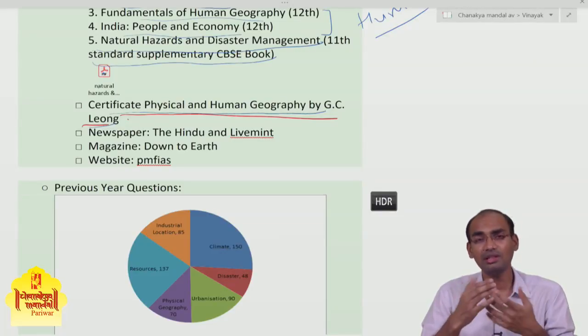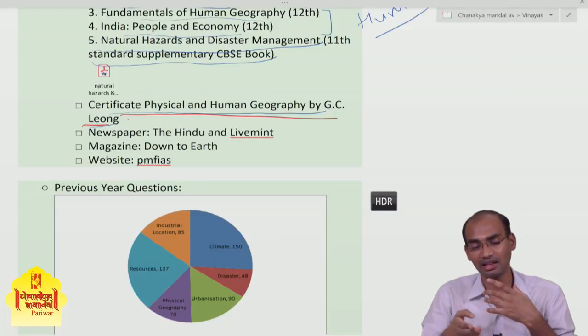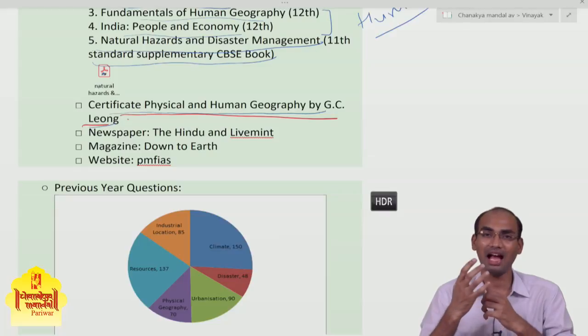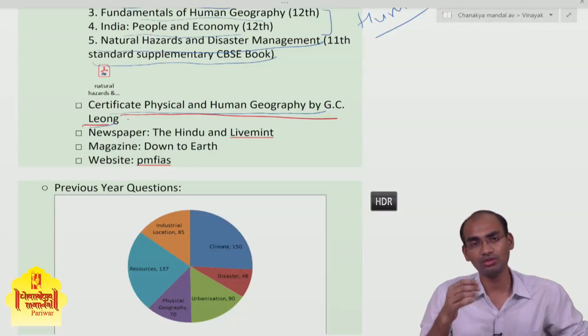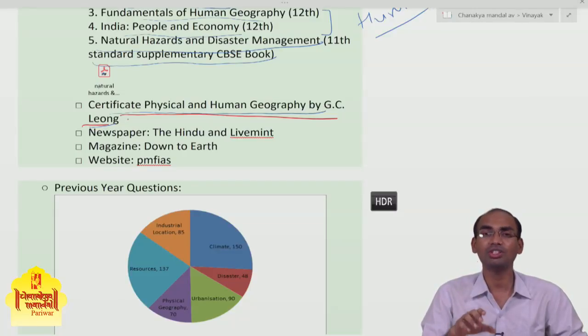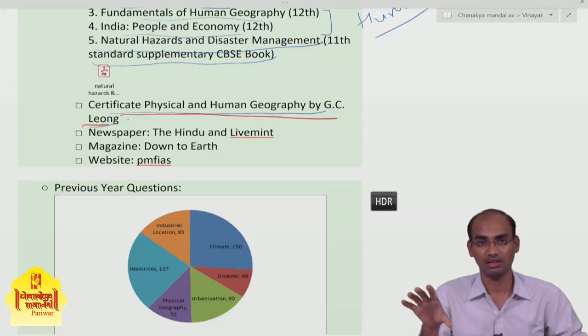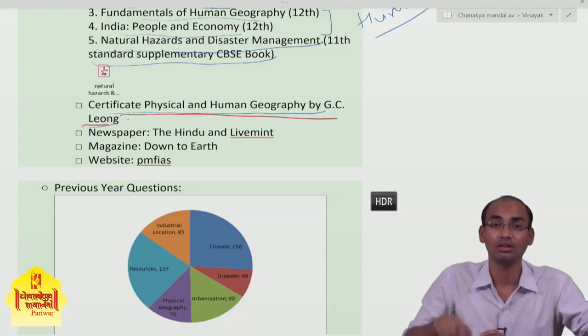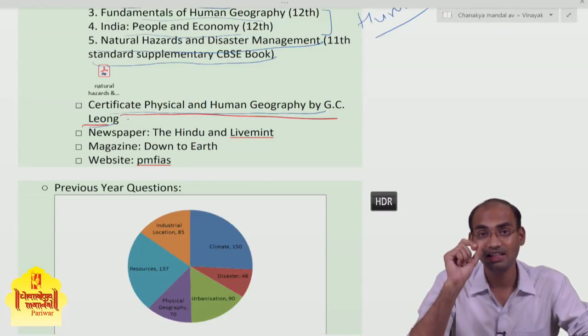Also, a few questions were directly taken from this G.C. Leong book. In 2015, UPSC asked a direct question from G.C. Leong: why most of the deserts are situated on the western side of continents. This question was taken directly from the exercise part of G.C. Leong. So you should read this book thoroughly.